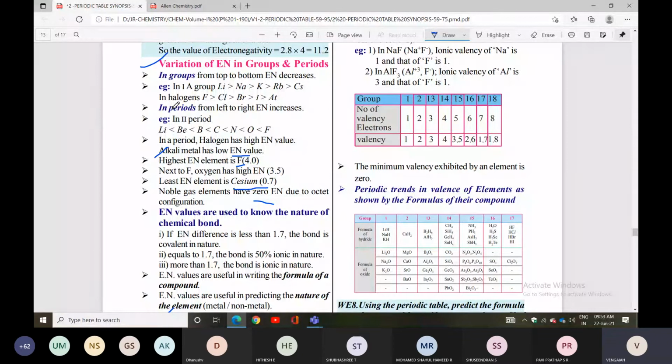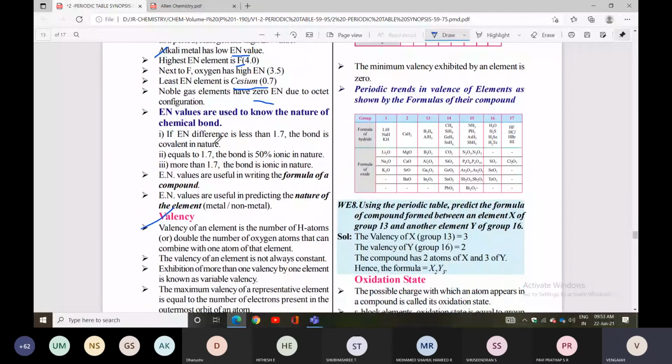Next one. Electronegativity values are used to know the nature of a chemical bond. If the electronegativity difference is less than 1.7, the bond is covalent in nature. If it is equal to 1.7, the bond is 50% ionic in nature. If it is more than 1.7, the bond is ionic in nature.